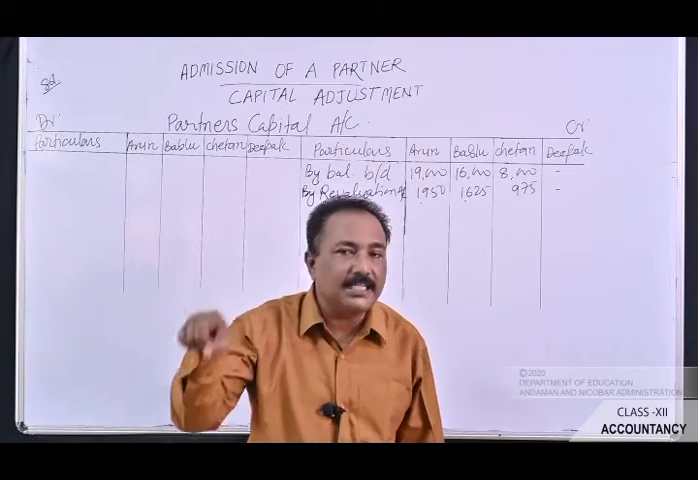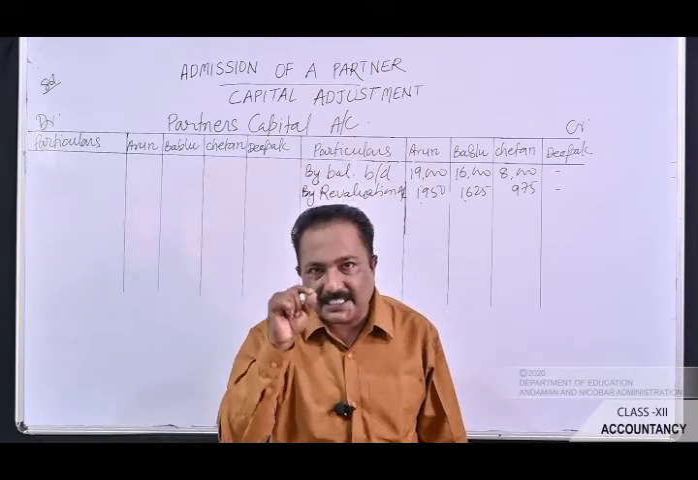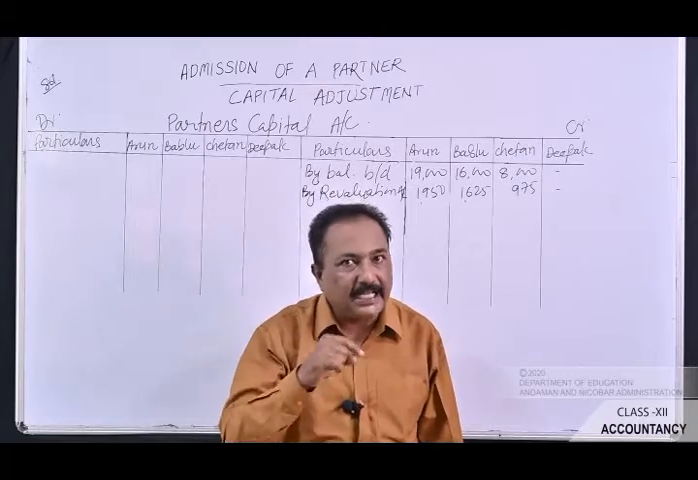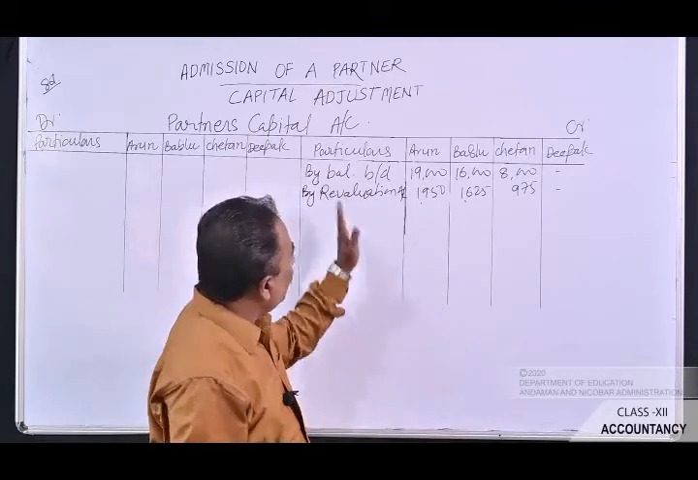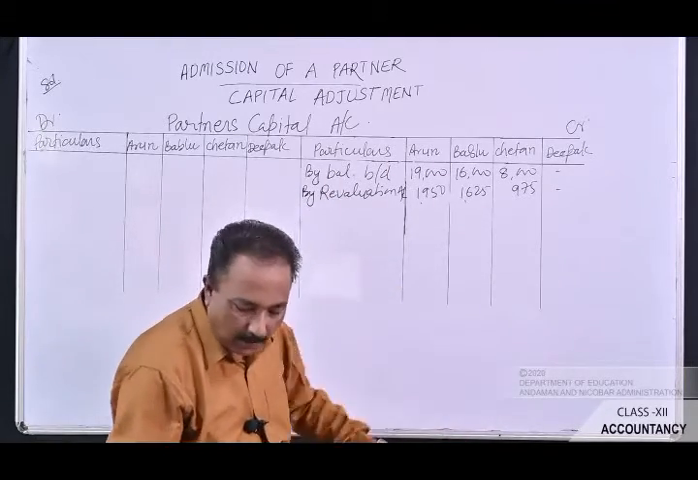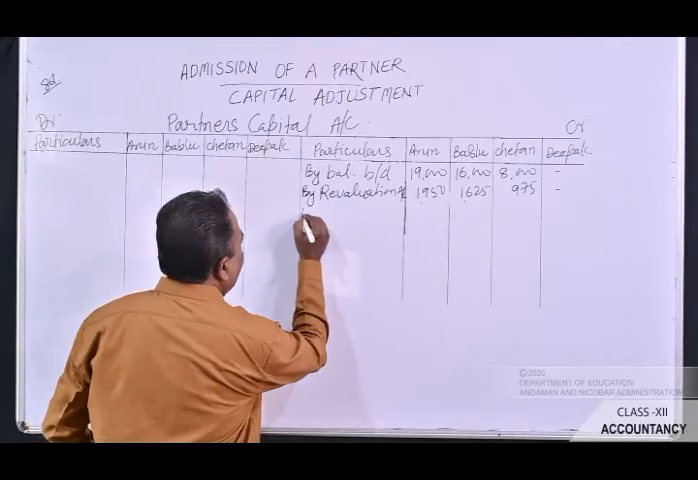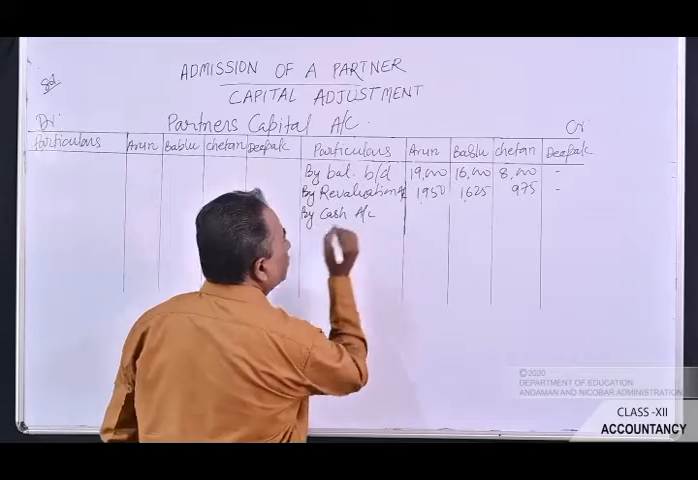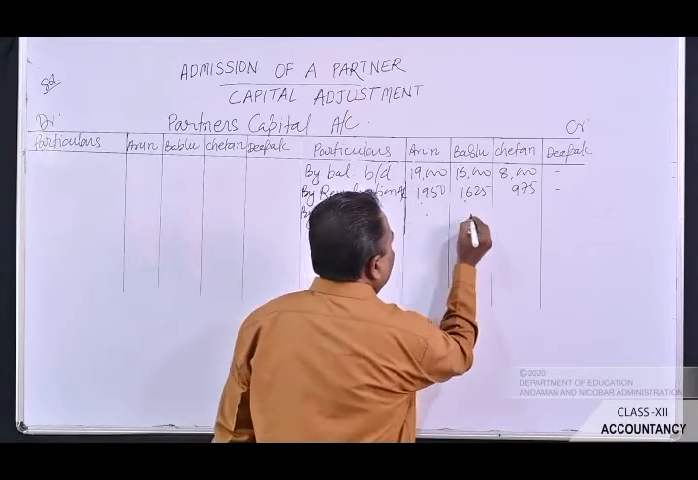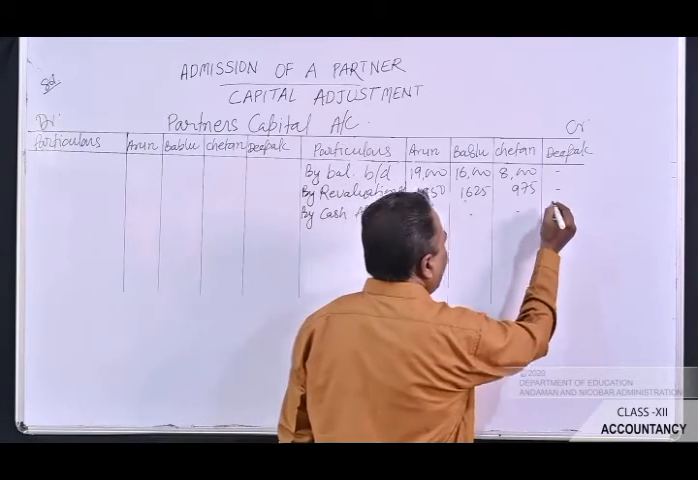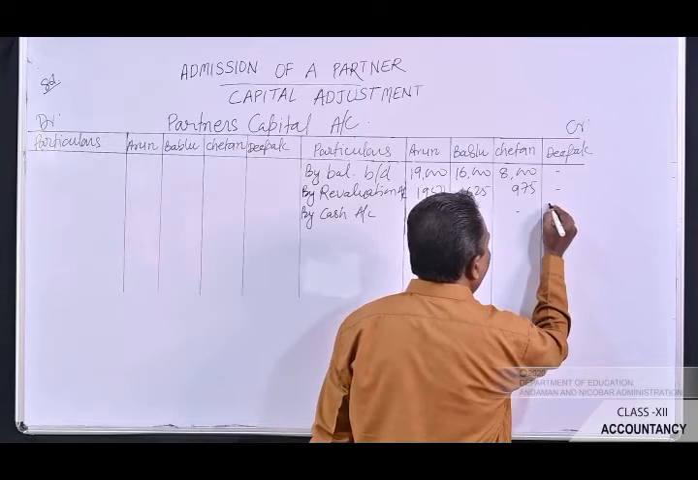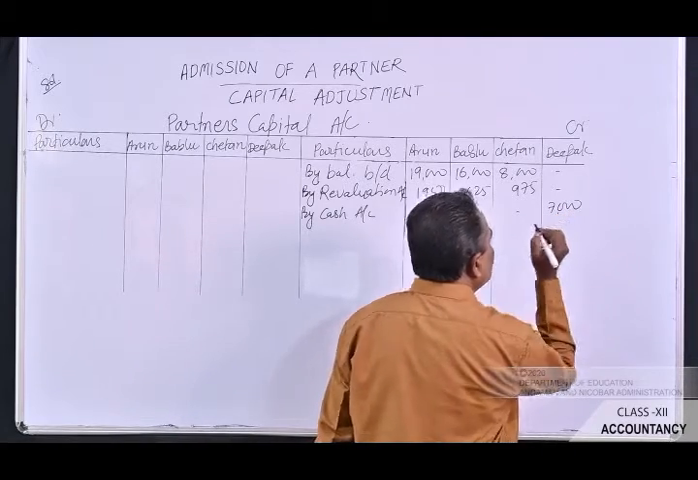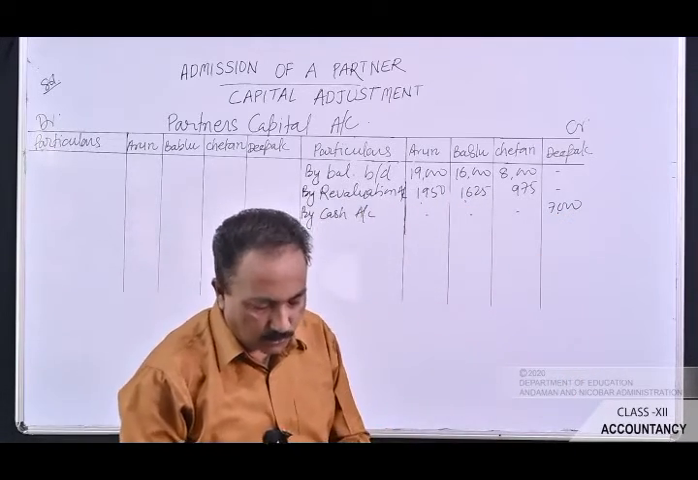Now see here in this general entry, Deepak's capital account has been credited. So we have to post on the credit side. What you will write down here? We will write here as by cash account. Deepak is bringing in the capital to an extent of rupees 7,000. So record here as rupees 7,000.